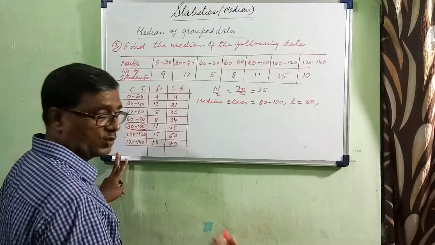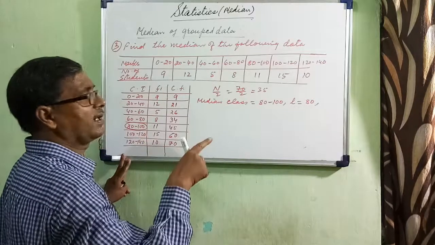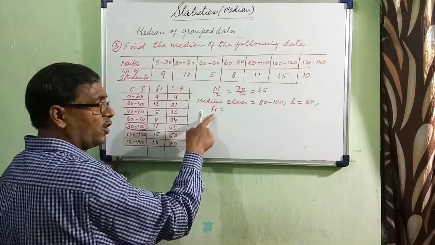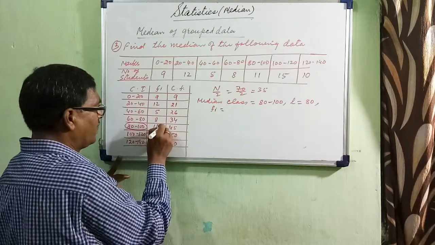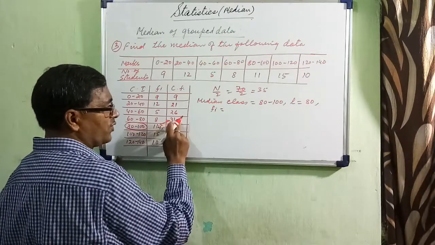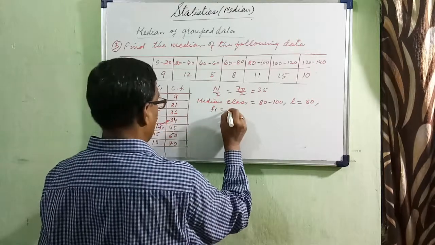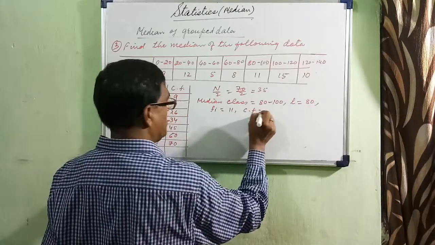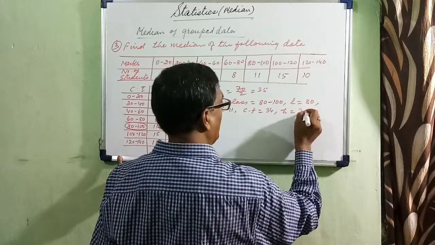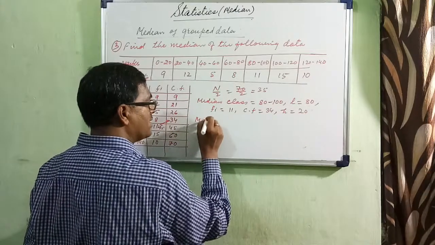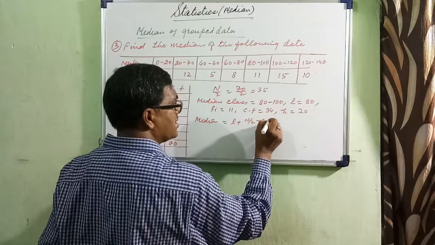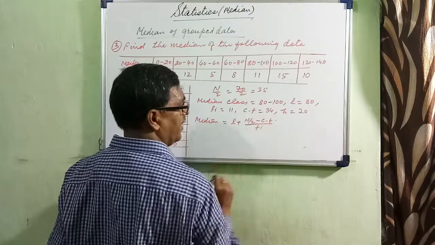You can easily recognize what was L. L was the lower limit of the median class. Now, what is your Fi? Fi is the frequency of the median class. This is your Fi. And what is your CF? Cumulative frequency just above the median class. So Fi is 11, but CF is 34. And what is your H? H is your 20. So median is equal to L plus n by 2 minus CF divided by Fi into H.